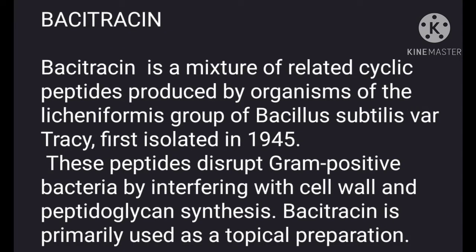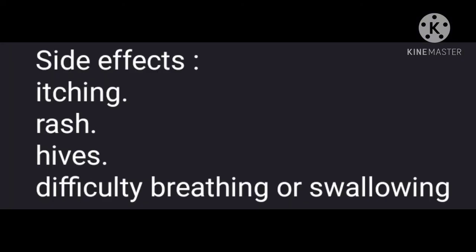The next drug is bacitracin. Bacitracin is a mixture of related cyclic peptides produced by organisms of the licheniformis group of Bacillus subtilis, first isolated in 1945. These peptides disrupt gram-positive bacteria by interfering with the cell wall and peptidoglycan synthesis. Bacitracin is primarily used as a topical preparation. Side effects include itching, rashes, hives, difficulty breathing or swallowing.